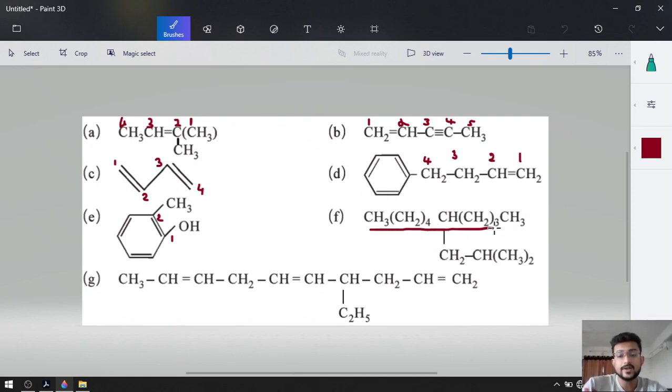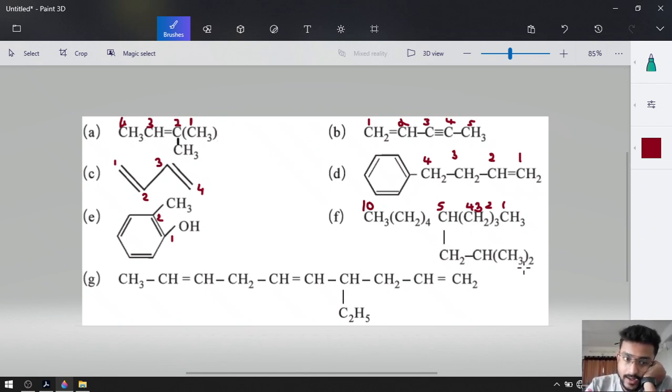Obviously this will be our longest chain. Okay, this is our longest chain. Now the nomenclature portion: if we give numbers from here, 1, 2, 3, 4, 5, the sixth carbon gets the branch, whereas over here 1, 2, 3, 4 and the fifth carbon gets the number. So 1, then 2, 3 and 4, because there are 3 CH2 in a series. After that this will be the fifth carbon, 6, 7, 8, 9 and 10. Total 10 carbons are there. Okay. On the fifth carbon there is a branch.